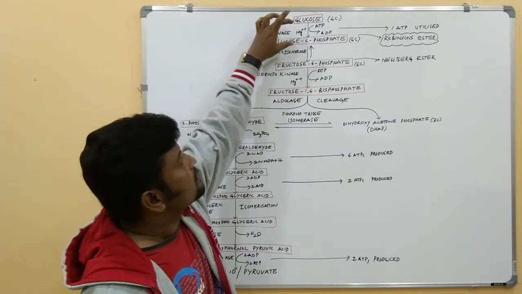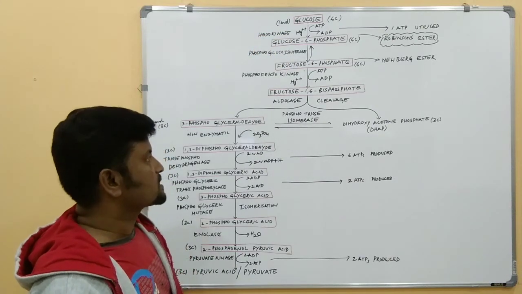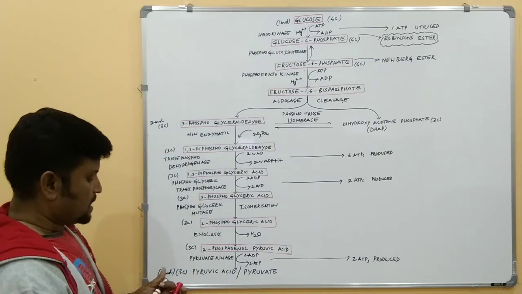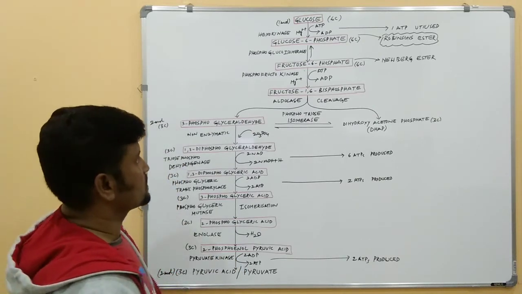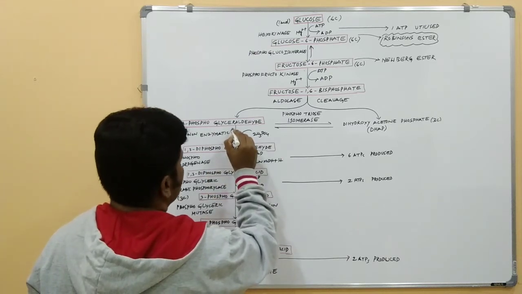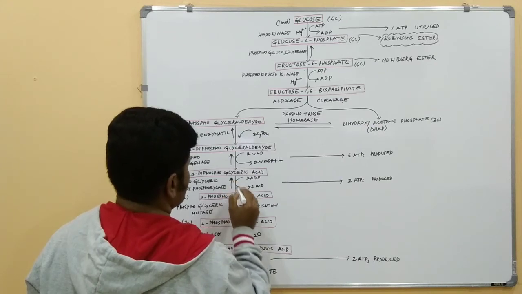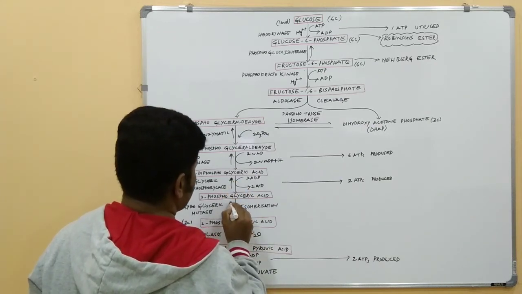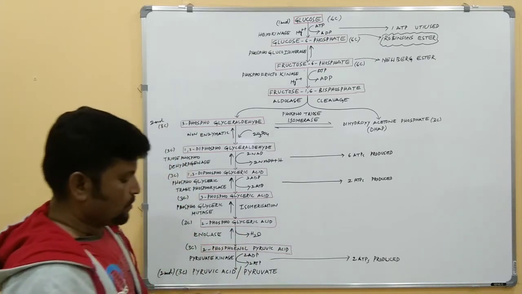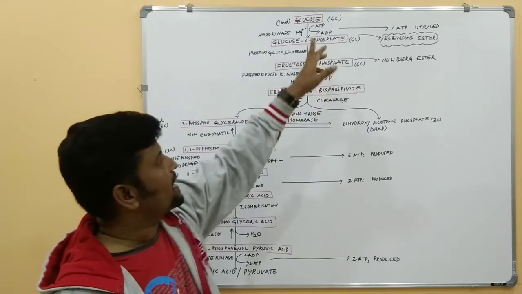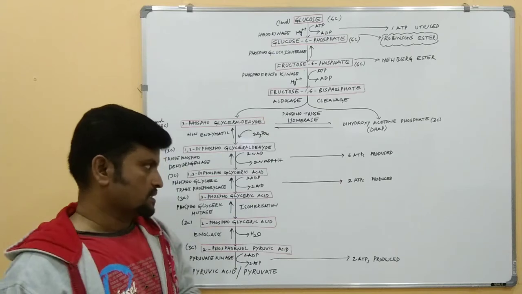Here the first reaction is non-reversible, and the second reaction is reversible, and the 10th reaction is also non-reversible. The remaining reactions are all reversible. Except the 1st, 3rd and 10th reactions, which are the only non-reversible reactions.